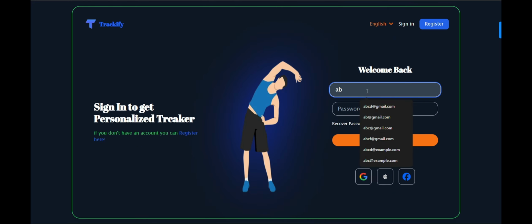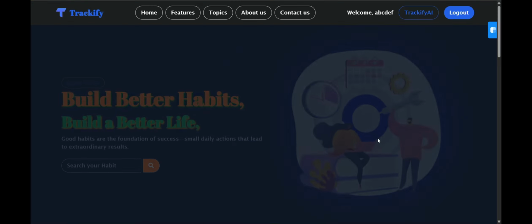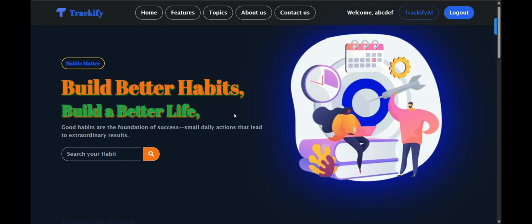So I will log in with that same email and password. So login is successful and I'll be redirected to my home page.